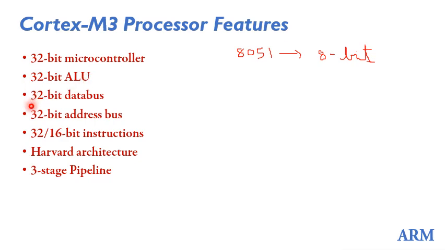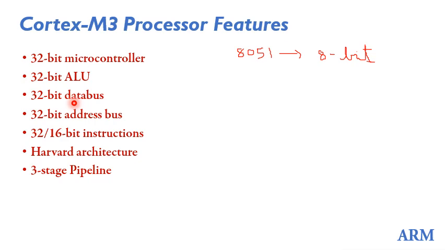The third point is the 32-bit data bus. This also should go along with the first 2 points. That is, the data registers are 32-bit wide. The functional units are 32-bit wide. The data bus is the means of communication for transferring data from memory to the processor or the microcontroller unit.